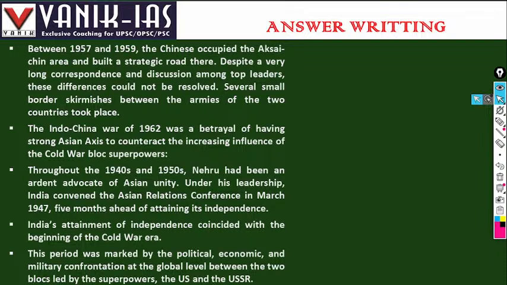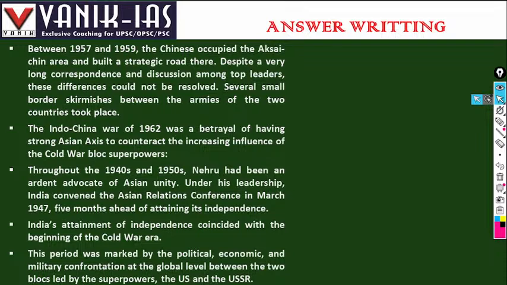India's attainment of independence coincided with the beginning of the Cold War era. This period was marked by political, economic and military competition at the global level, with two blocs led by superpowers like the USA and USSR. And to safeguard India particularly and other independent countries in general, India promoted the concept of